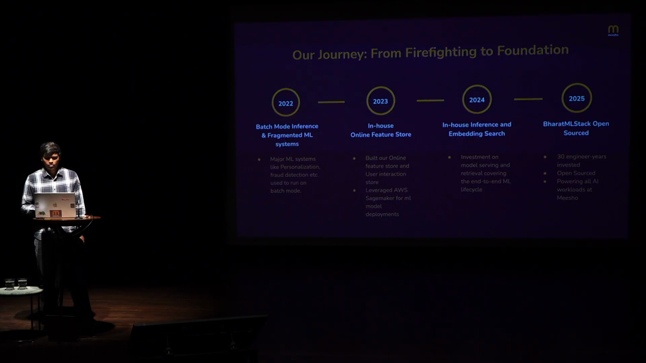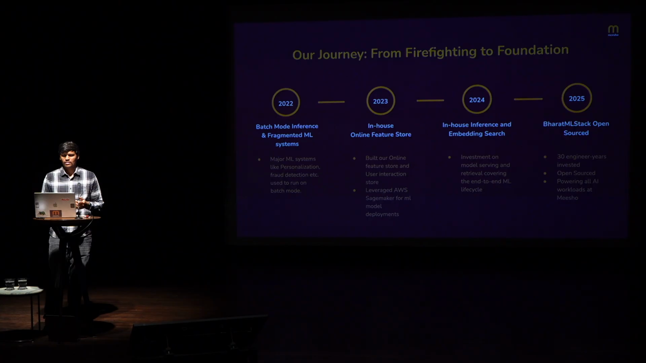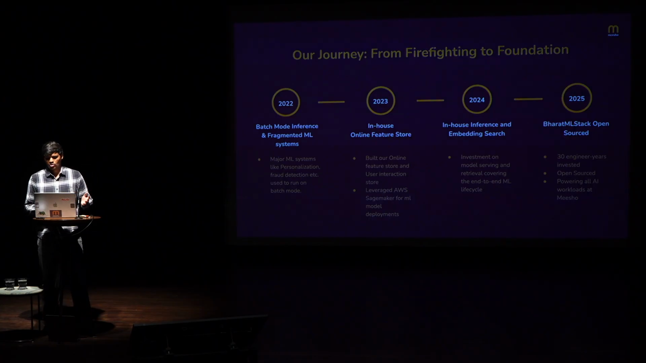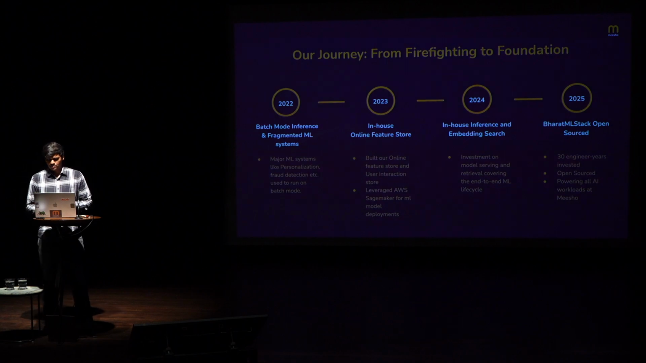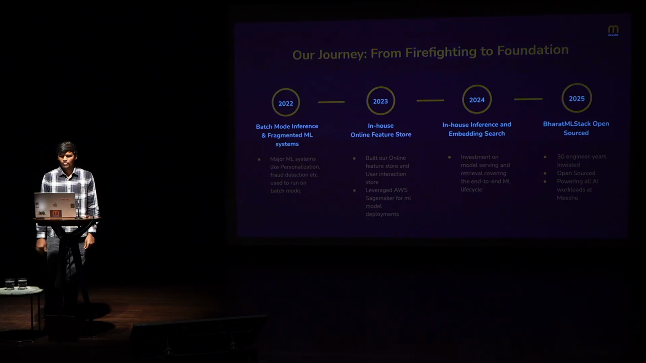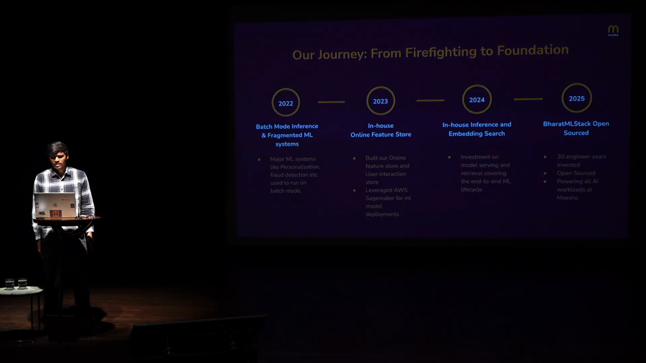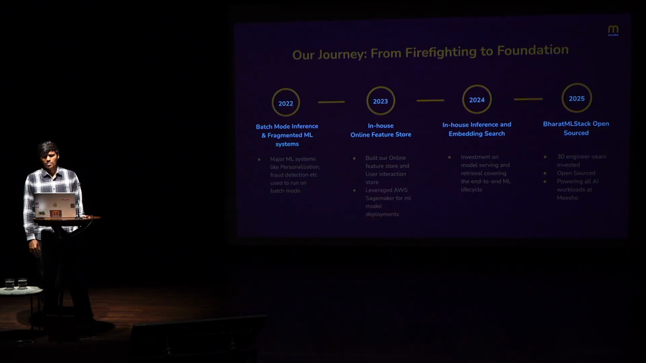In 2024, we built our own in-house inference service for deploying ML models, and also embedding search. I think all of you might know that we generate embeddings for different products on our platform and do a nearest neighbor search, finding out which products are closer to the user embedding, or which products are similar to existing products. All this is powered by embedding search. So in 2024, we invested in model serving and retrieval of nearest embeddings.